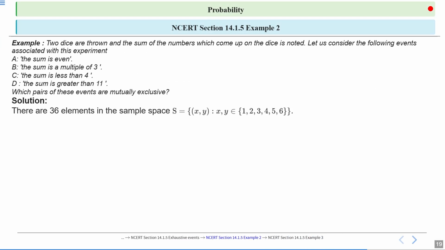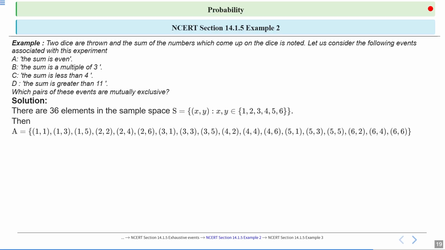So there are 36 elements in the sample space S. Sample space S is defined as the set of ordered pairs (x, y), where x, y belong to {1, 2, 3, 4, 5, 6}. Clear? And then event A: the sum is even. So we can take pairs like (1,1), (1,3), (1,5), (2,2), and so on, in event A.